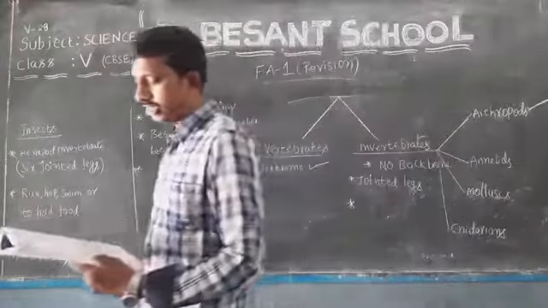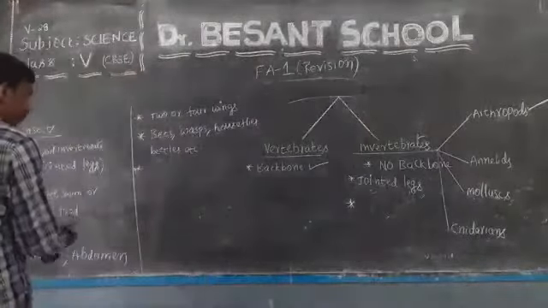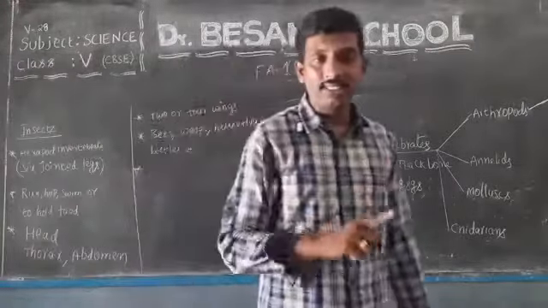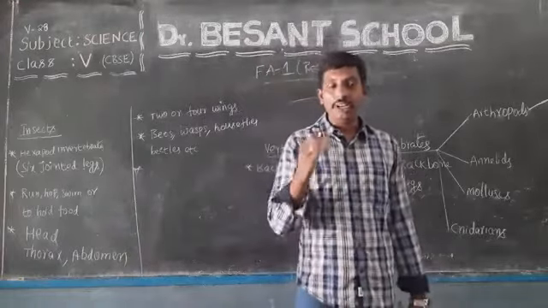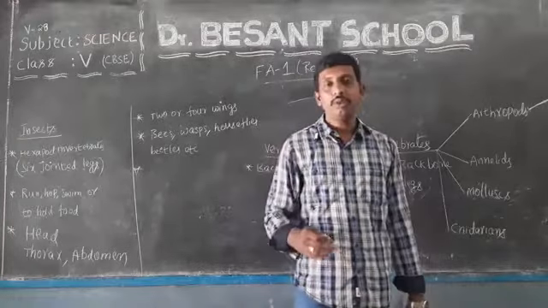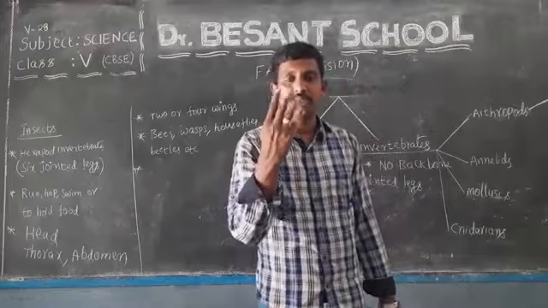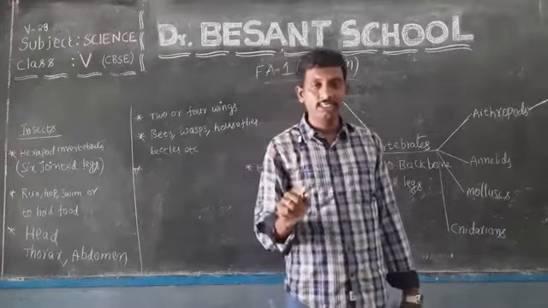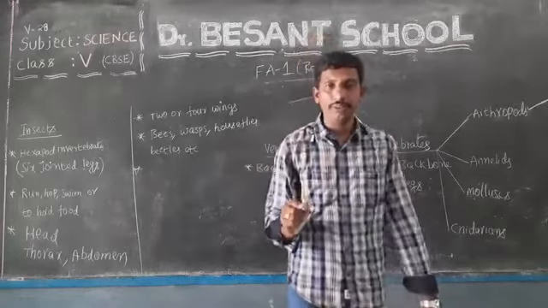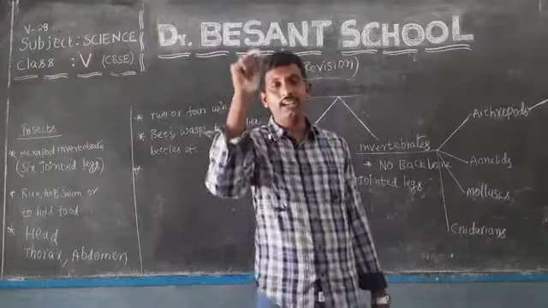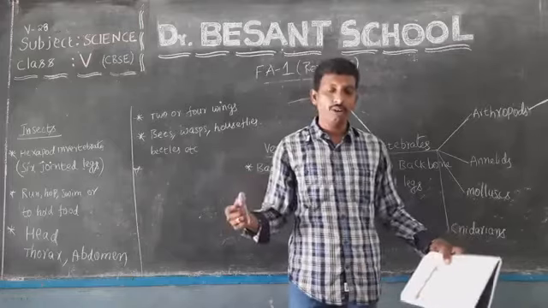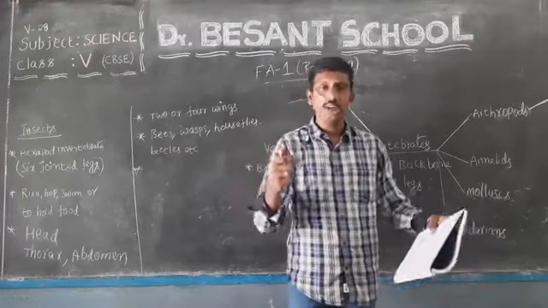And still, some more important things are that these wings and these legs are attached to the thorax. This thorax is the middle part of the honeybee, or any insect you can say. Because an insect body is made up of how many parts? Three parts. What are they? Head, thorax and abdomen. This thorax lies between head and abdomen. Okay, and all these jointed legs, either one or two pairs of wings are attached to the thorax only.